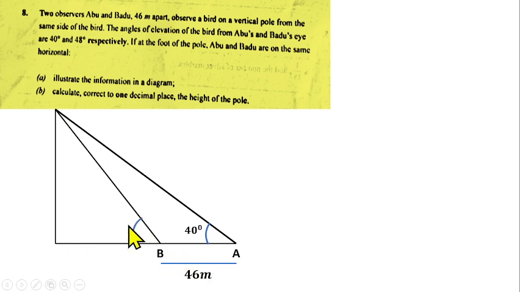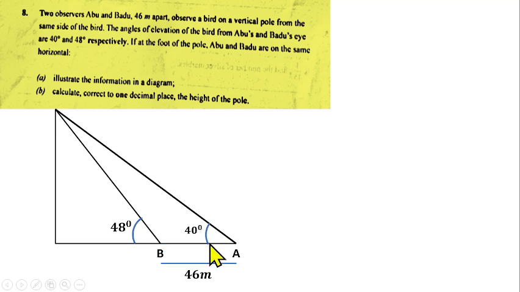So an angle is going to be formed here as well, which is going to be angle 48 degrees. Like I said before, some students will put A here, some of them will put B here, that the angle is going to be 40, the other one is going to be 48. That will be wrong, because there's no way this angle here will be greater than this angle here. It's not possible. Look at the line, the gap here is more than the gap here. So 48 has to be more than 40 degrees.